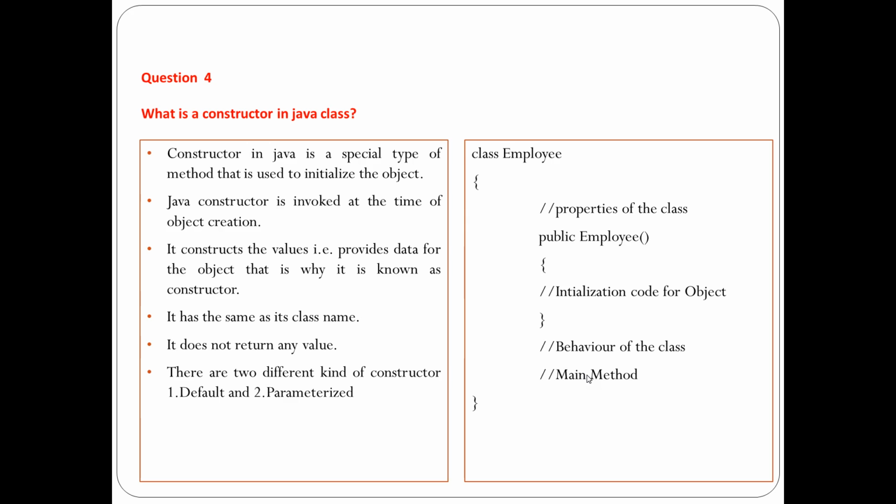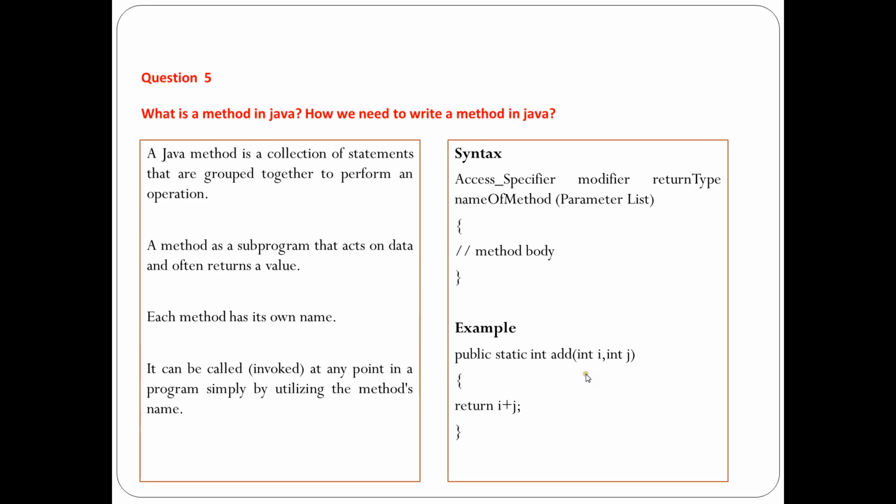Now the next thing, question number 5: what is a method in Java and how do we write a method in Java? A Java method is a collection of statements that are grouped together to perform an operation. A method is a subprogram that acts on data and often returns a particular value.